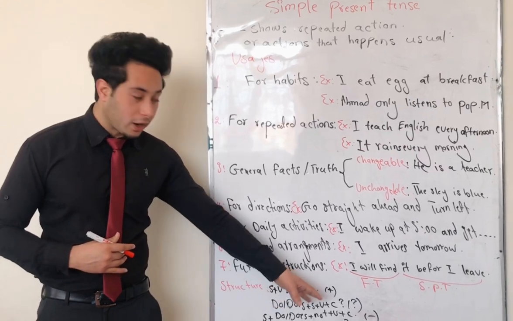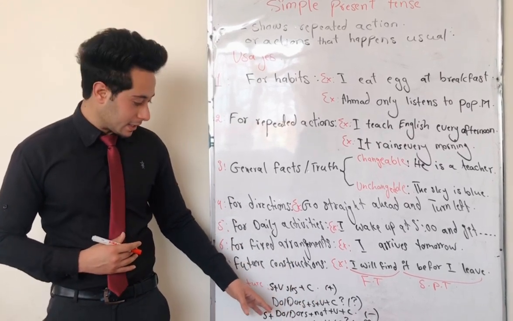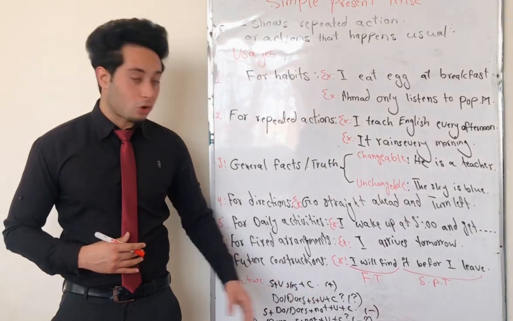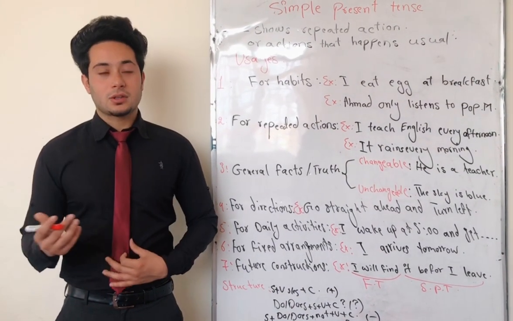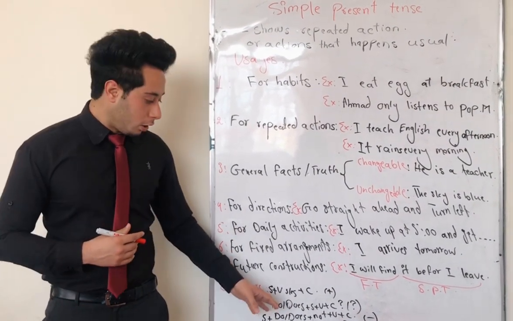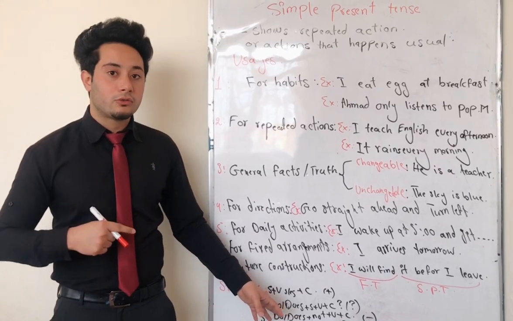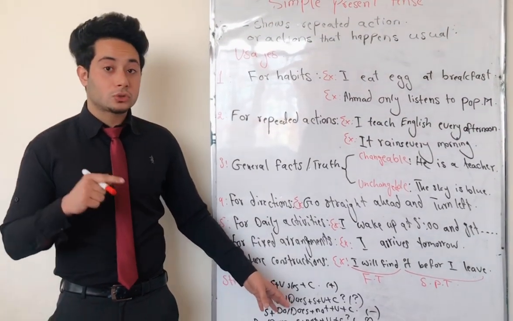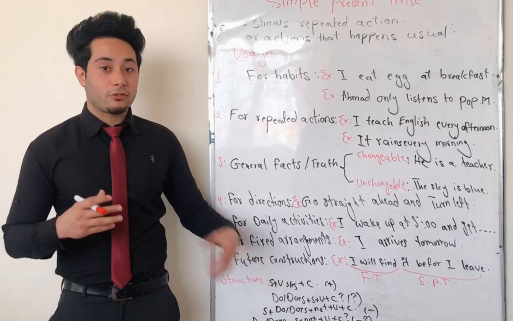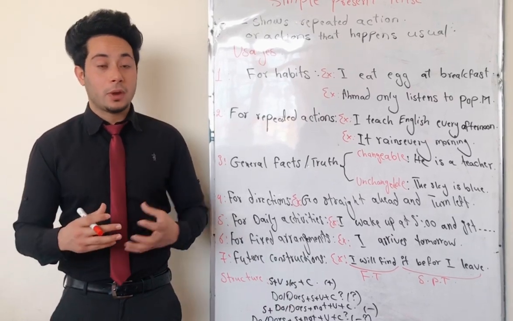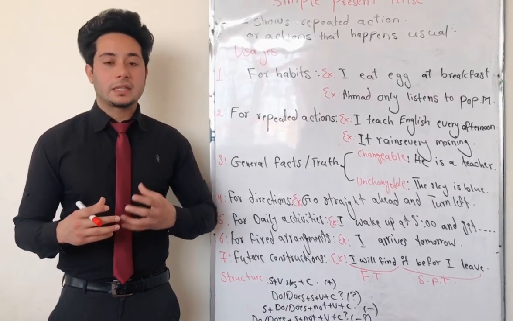And then the interrogative structure for simple present tense is do or does plus subject plus verb plus complement. It means, as I talked about kinds of verbs, we also need to use auxiliary verbs, do and does, to change the form of our sentence from affirmative form to negative form, interrogative form, and negative interrogative form.